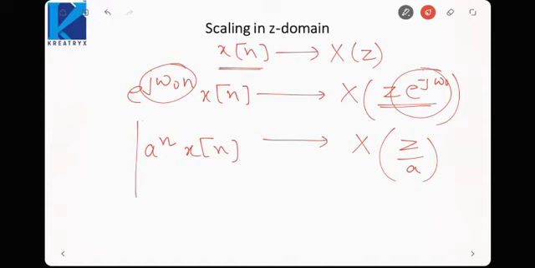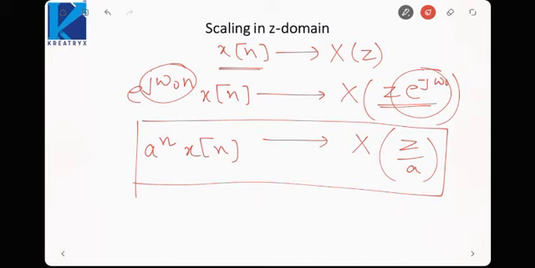This property is similar to what we studied in Laplace transform. In Laplace transform we also had a similar property, that x of at was giving me X of s by a. So a similar property is here. Is it fine? So this is how we can do the scaling in z domain.